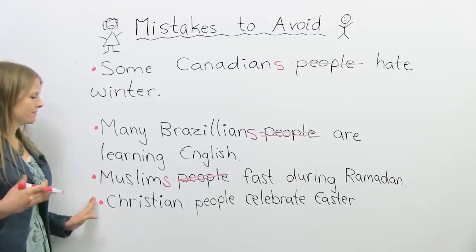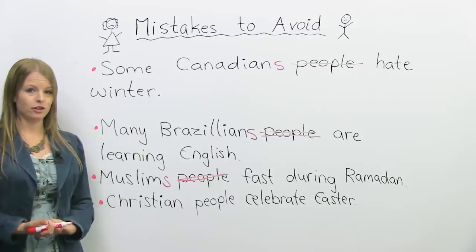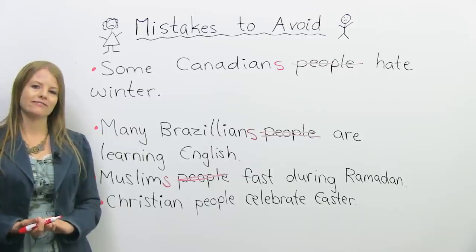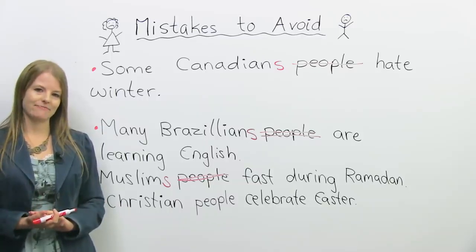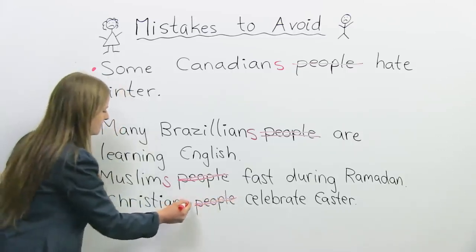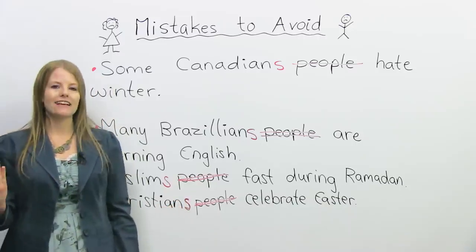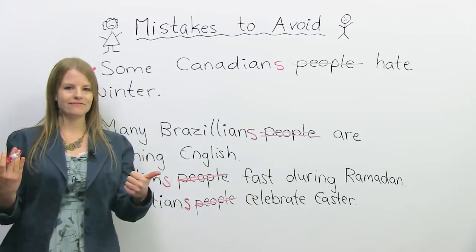Here's another example. Christian people celebrate Easter. How can we fix this sentence? We can get rid of the word people and just add an S. We can do the same thing for Hindus.